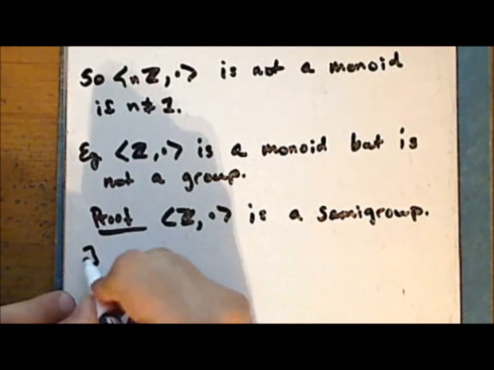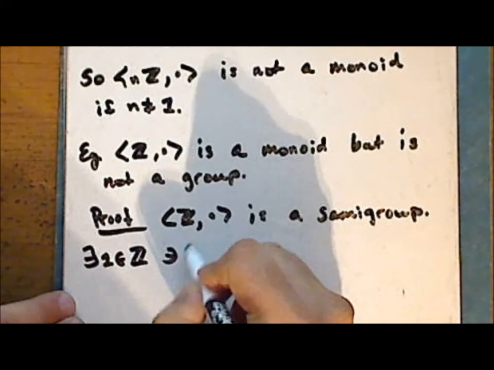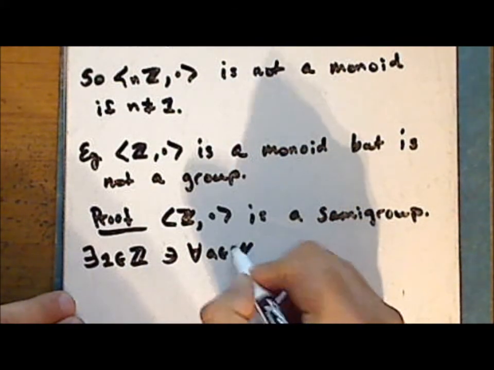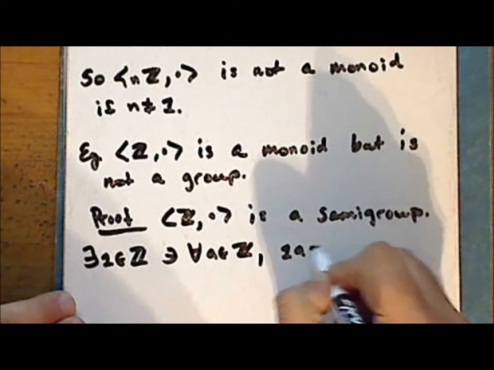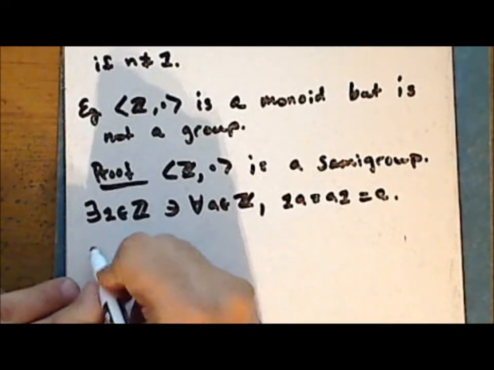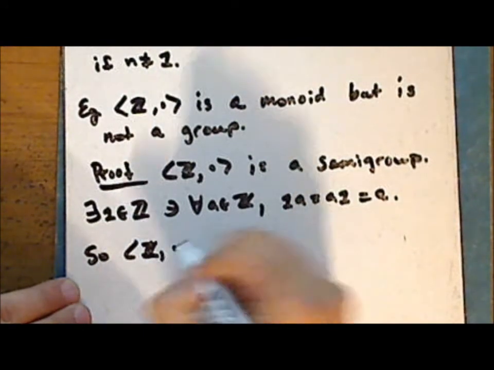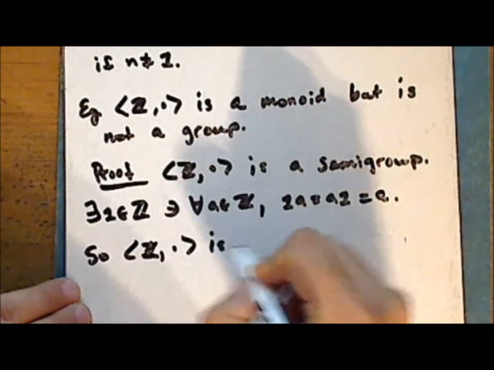Now there does exist the number 1 in the set of integers, such that for every other integer, 1 times a is equal to a times 1, which is a. And so the integers under multiplication is a monoid.